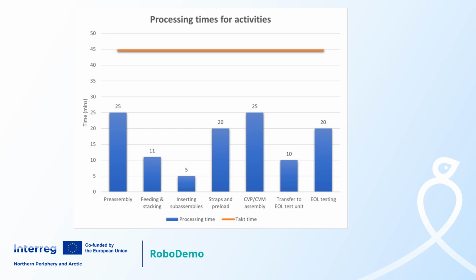So using that takt time as the roof of the output, so each 45th minute a fuel cell stack is required through the available production time, and comparing this to the processing steps planned for this production line, you would see here that the processing times are not evenly balanced, so there is a variation for one such production line.